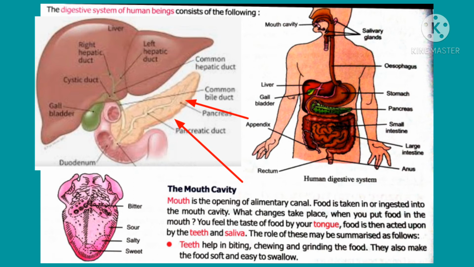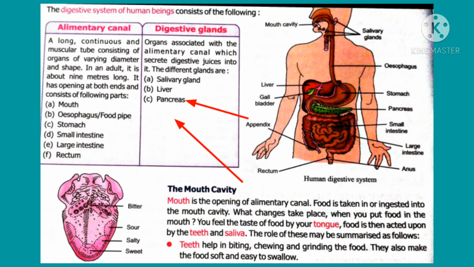It is a leaf-like structure which is pinkish in color. Pancreas secretes a juice called pancreatic juice, which helps in breaking down fat and sugar present in the food. Hormones secreted by pancreas help in regulating blood sugar in our blood.